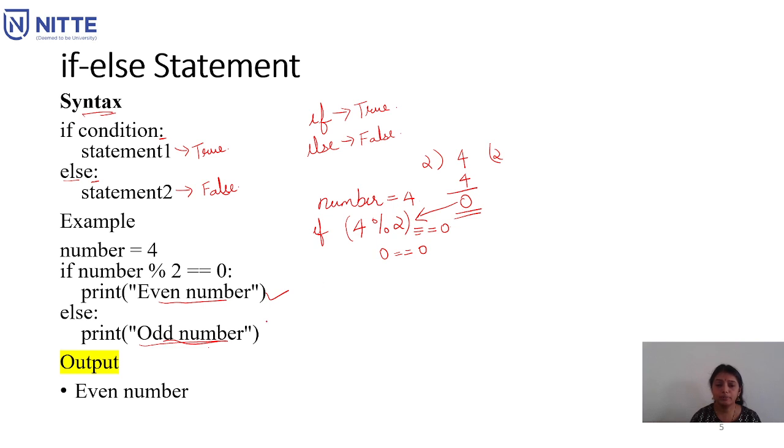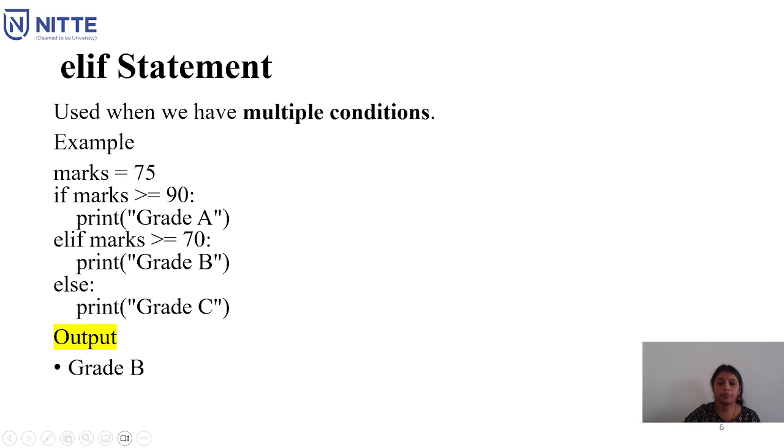In this example, we can see that the operation performed here is giving you a true value, that is 0 equal to 0. The condition is true and the output printed is even number. As I said in my previous lecture, you can use the Mu editor and try to execute this program.